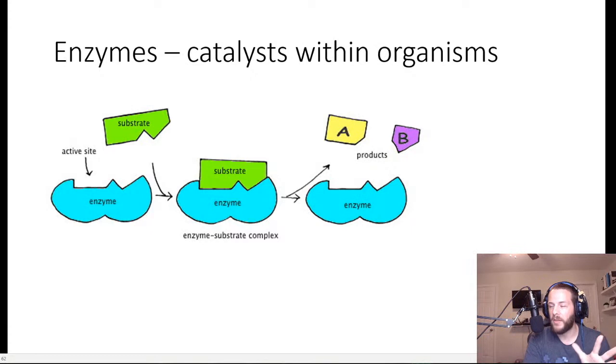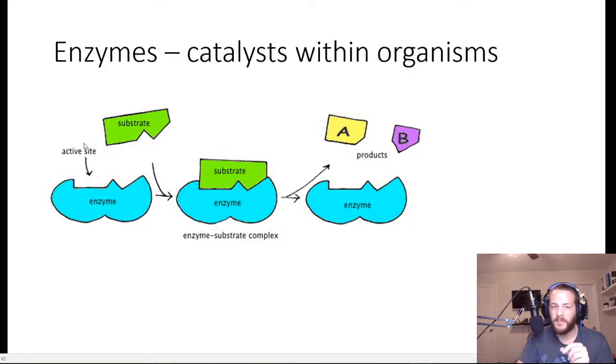But what they do have are these things called enzymes. You've probably heard the term enzymes before. But basically, an enzyme is a protein. Now, proteins are biological molecules made up of very, very long chains of amino acids in a particular sequence that bend and fold and form all these intricate, elaborate shapes. So an enzyme is a protein that acts as a catalyst. The way that it acts as a catalyst is that the enzyme has a very specific region in it, which is called the active site, which is shown here.